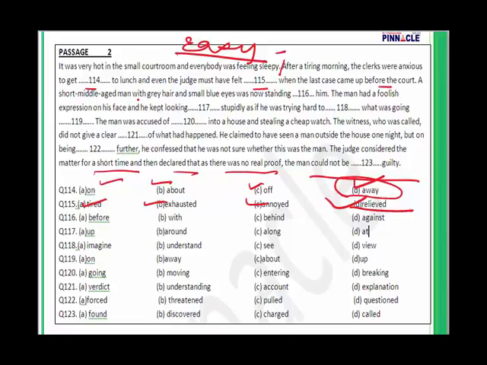A short middle-aged man with grey hair, small blue eyes was now standing before him. Before is a word like in front of.